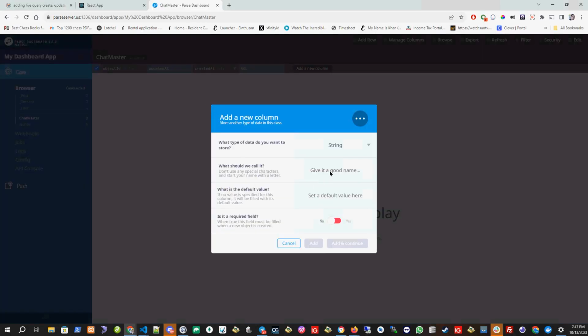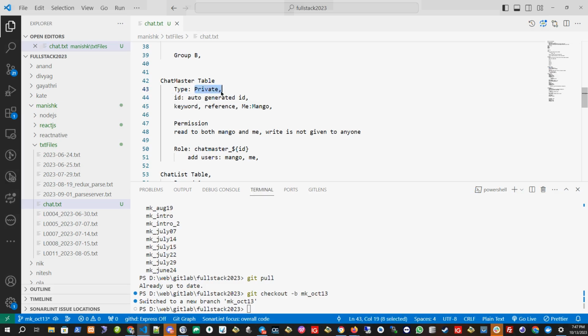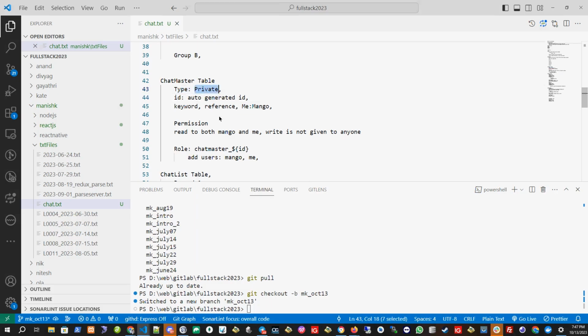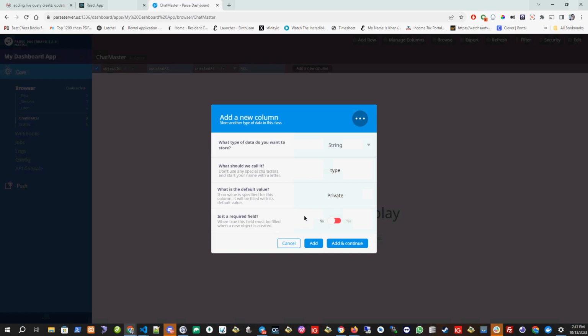Let's put a type. Since I will be putting a different type for the group and channel, I will put a type kind of thing here. So let's put a good name for this type. Let's put type only. Okay, what will be the default value? Let's put the default value as private. Is it a required field? Yes, it is a required field. We need the type.